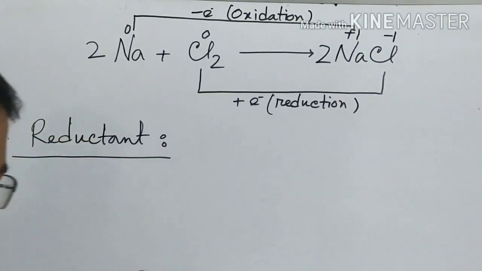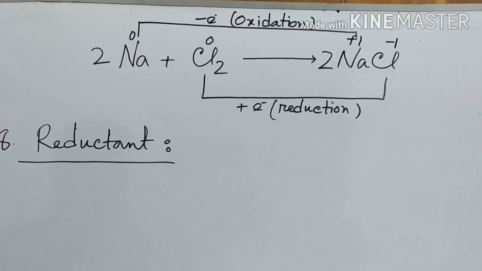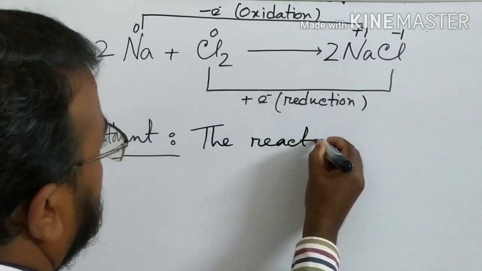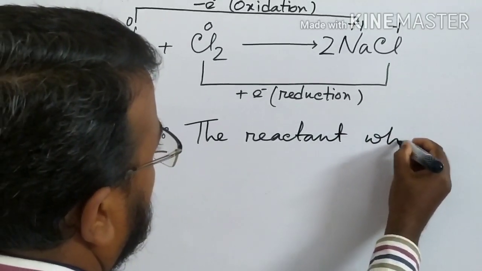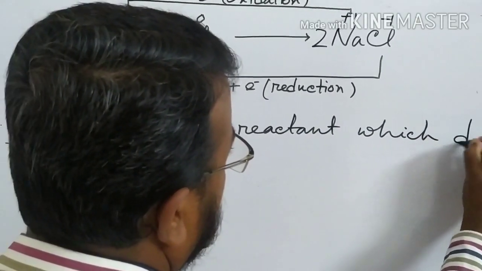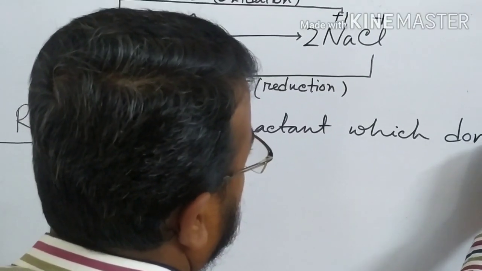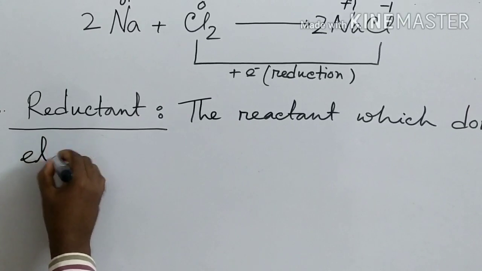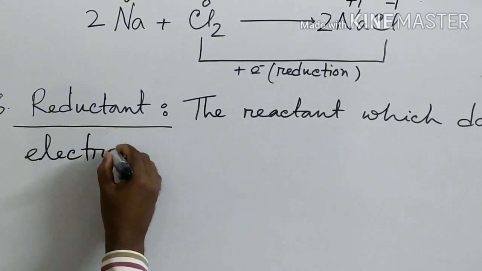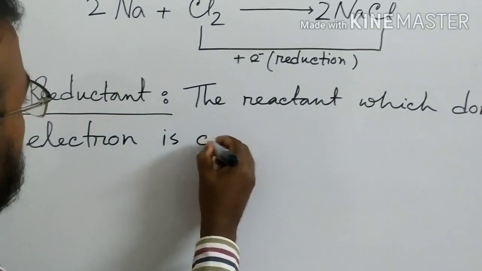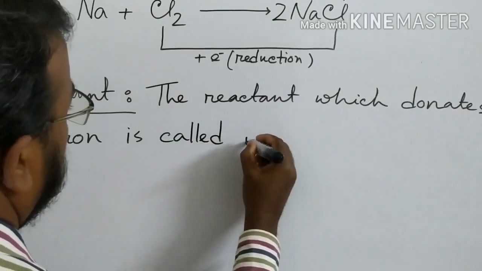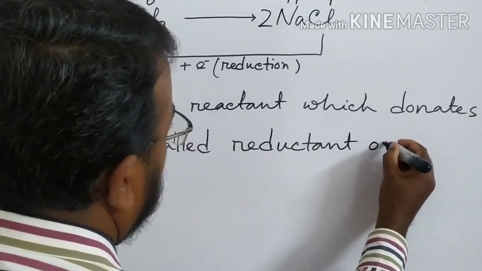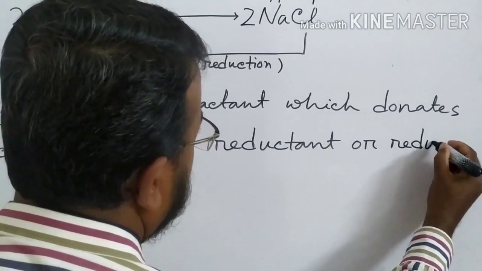The reactant which donates electron is called reductant or reducing agent.